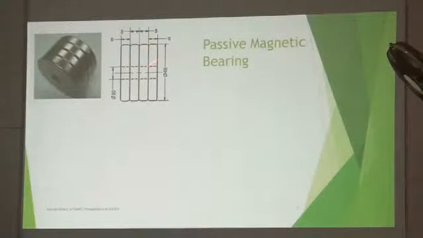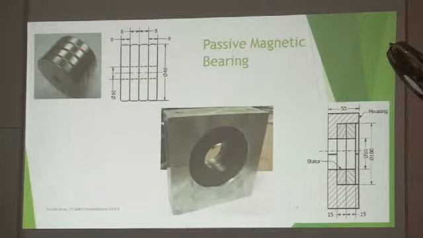You can see here, we could not buy a single magnet, so we bought 4 magnets. This is a permanent magnet. Now, if I assemble this rotor, I am using the word rotor, on this shaft and insert it in this, the way the sketch has been shown, this will give me the magnetic bearing.